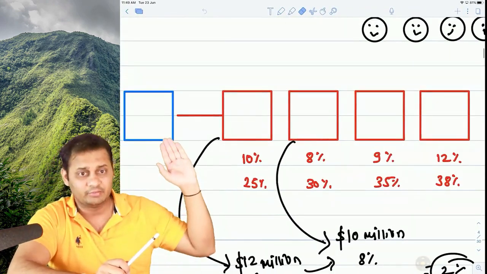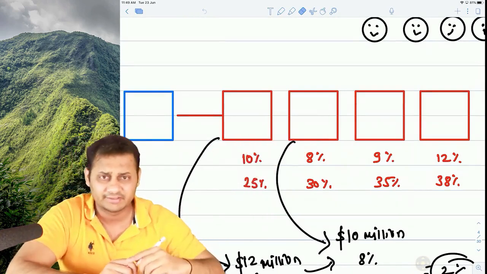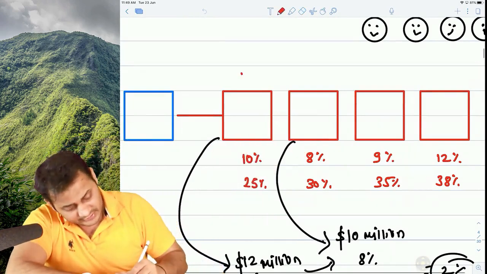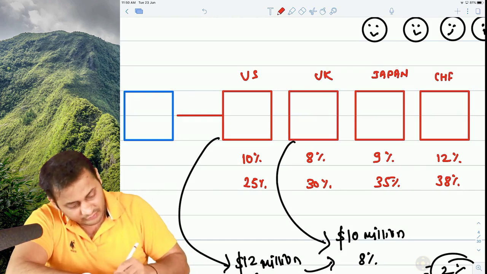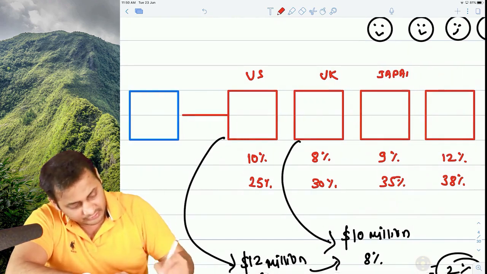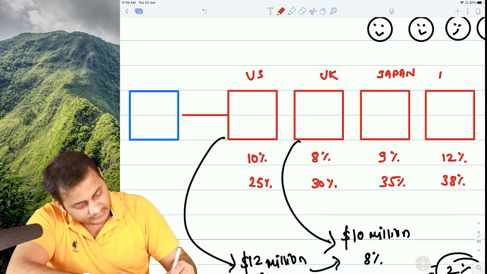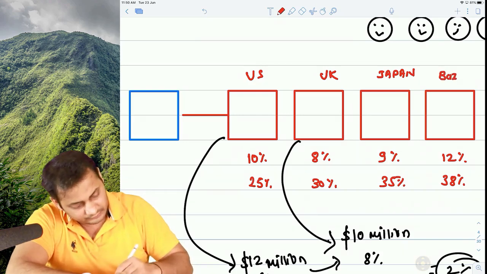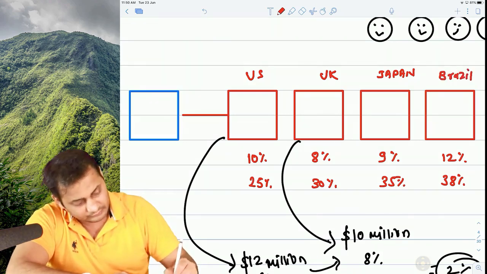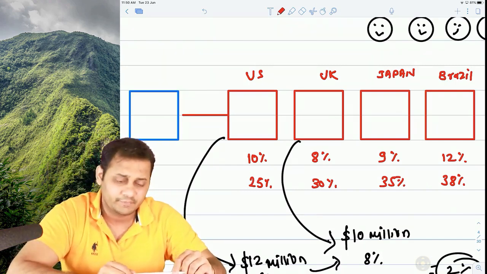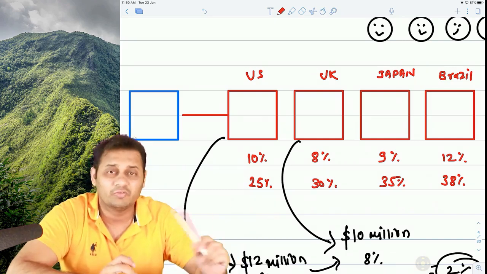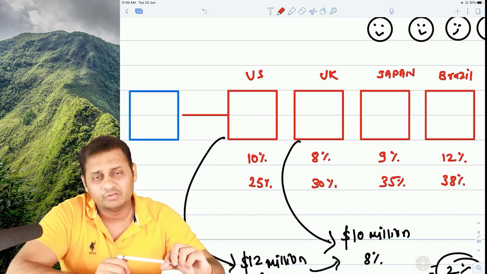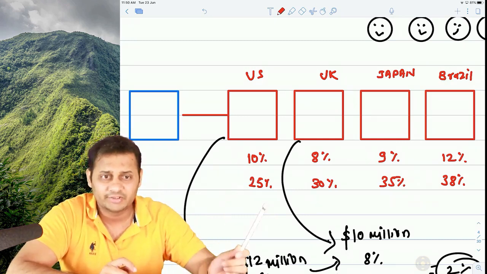Let's say this is your parent company and these are your subsidiaries in different countries. You can say US, UK, Japan, China. I will now start a subsidiary in China, and let's say Brazil. So you have subsidiaries opened up here. Whenever it is time to raise funds, you will have a lot of options. It's not just India for a short-term loan. It can be US, UK, Japan, Brazil.